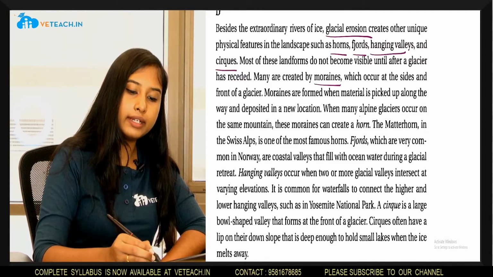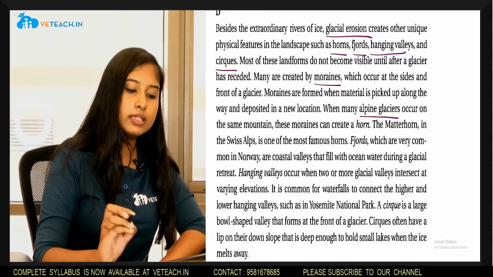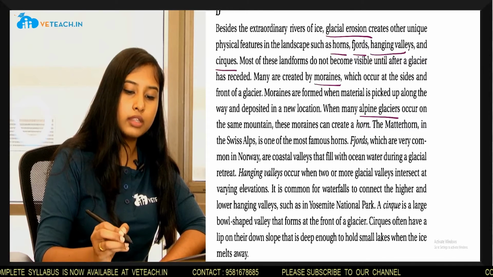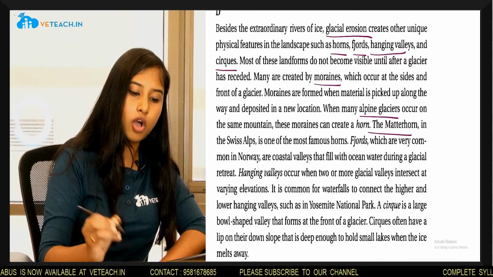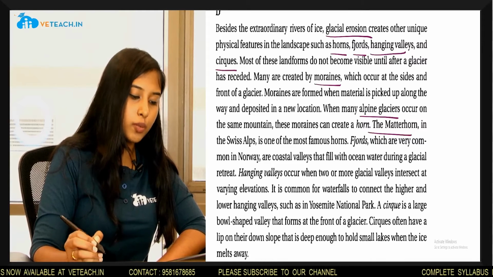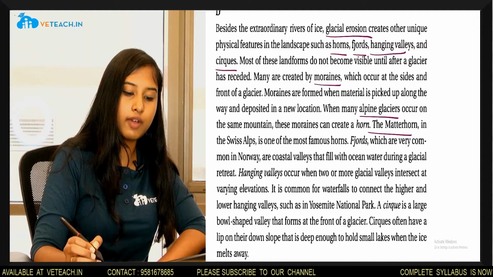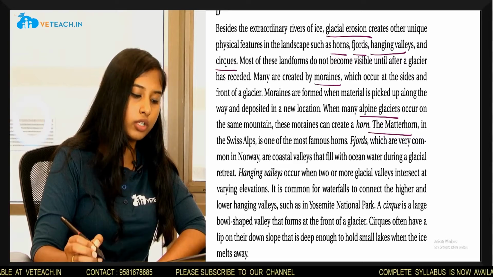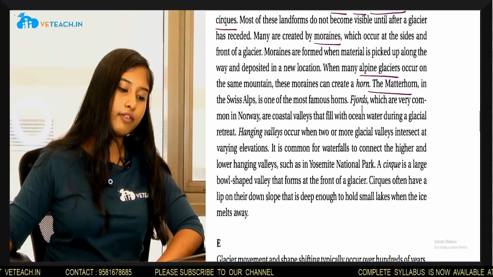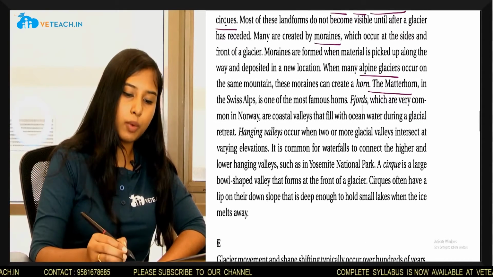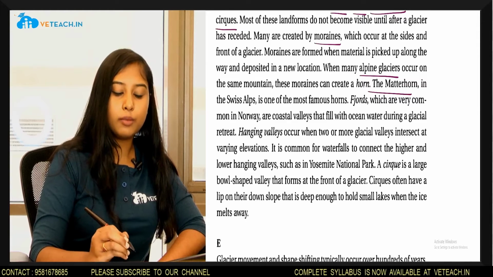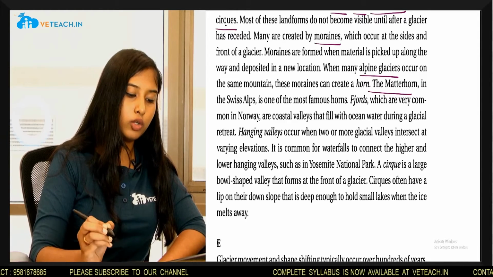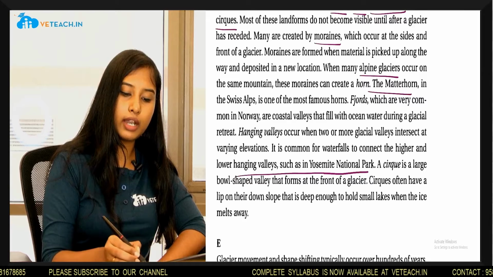When many alpine glaciers occur on the same mountain, these moraines can create a horn. The Matterhorn in the Swiss Alps is one of the most famous horns. Fjords, which are very common in Norway, are coastal valleys that fill with ocean water during a glacial retreat. Hanging valleys occur when two or more glacial valleys intersect at varying elevations. It is common for waterfalls to connect the higher and lower hanging valleys such as Yosemite National Park.